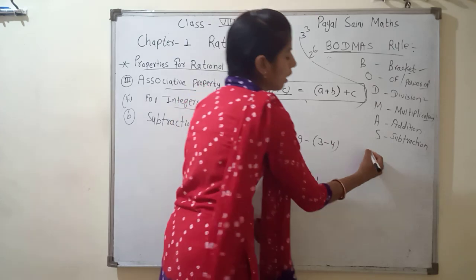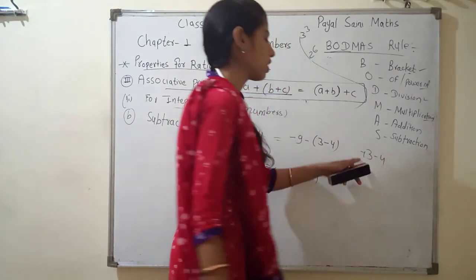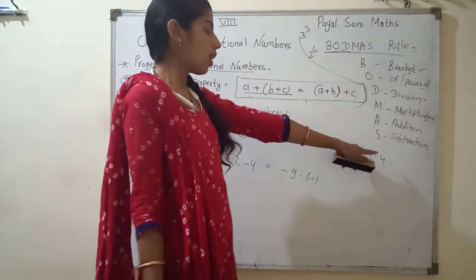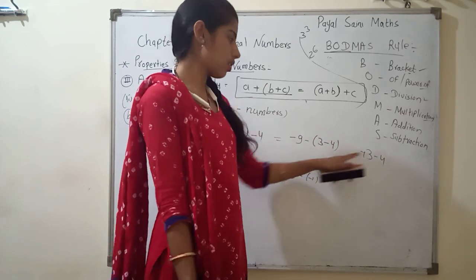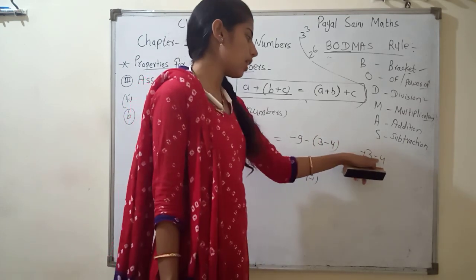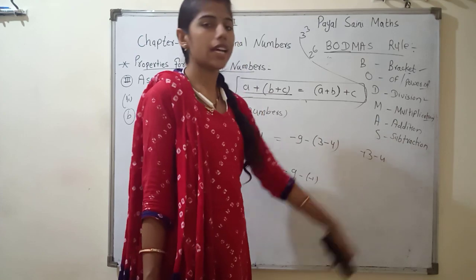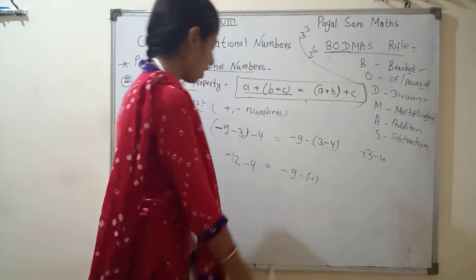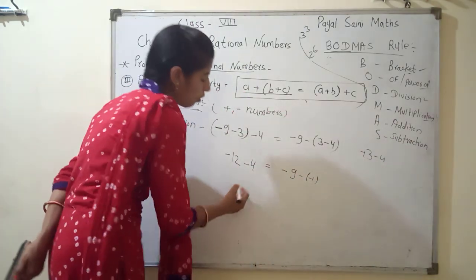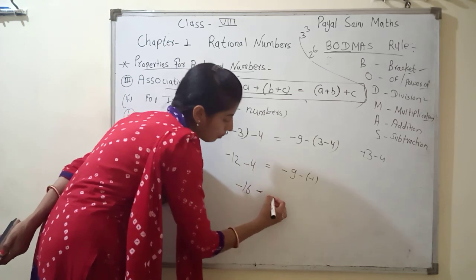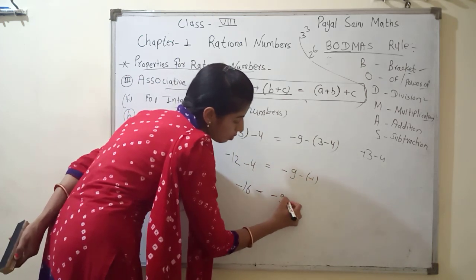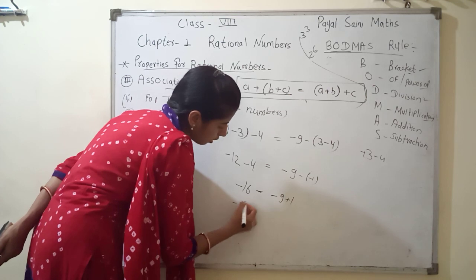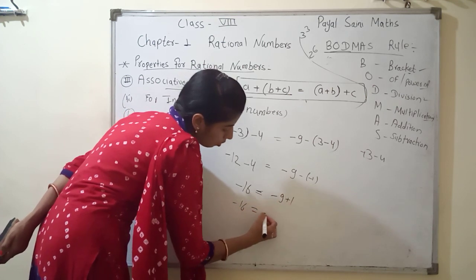Plus number is smaller than minus number, so what do we do? Always subtraction. 4 minus 3 is 1, and the minus sign is put because the bigger number has the minus sign. Now minus 12 minus 4 is minus 16, and minus 9 minus (minus 1) is minus 9 plus 1, minus 8. Minus 16 is not equal to minus 8.